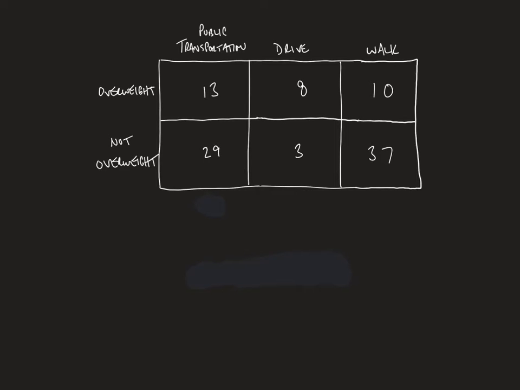Given this table of data, and given the number of independence formulas we can use, your first question is whether or not a person drives to work, which is what this column's data indicates, is independent of being not overweight. So is the probability that someone drives to work independent of the probability that somebody is not overweight? Look up those independence formulas, and after this question I will show you them and we'll go through this example. Calculate whether or not you think these two things are independent of one another.